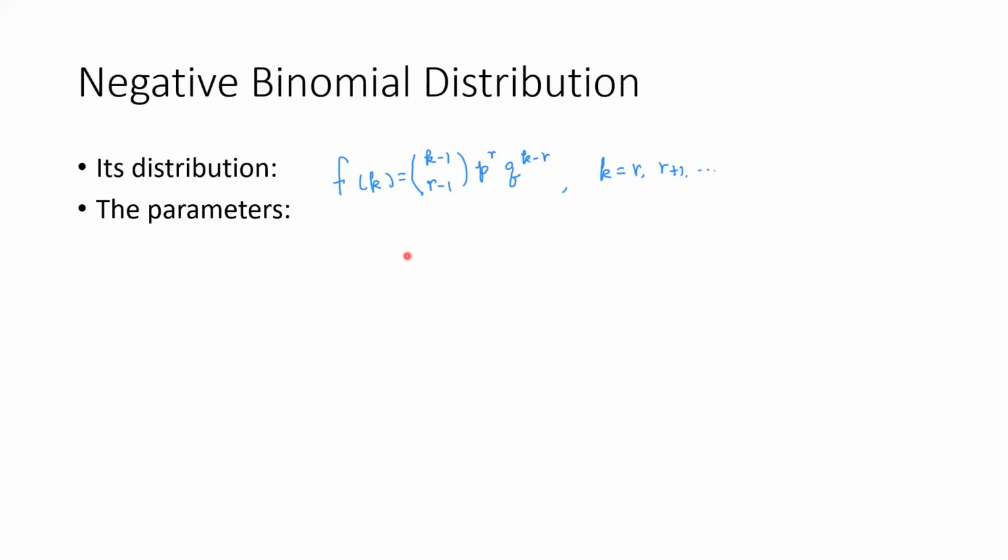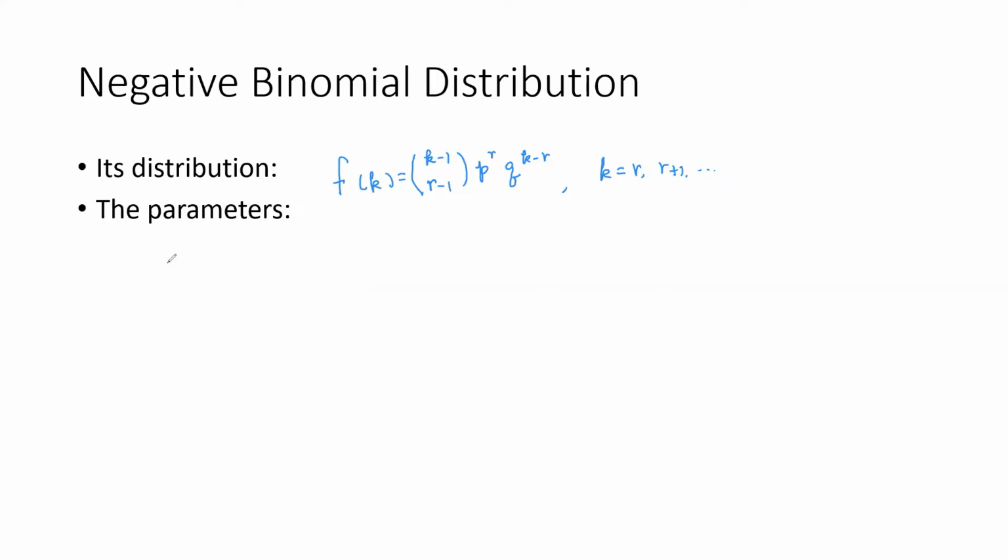Let's look at the parameters, the mean. I'm going to use a similar way of getting the parameters of a binomial distribution to get the parameters of a negative binomial distribution, because we have r successes. So let's look at all these k trials.